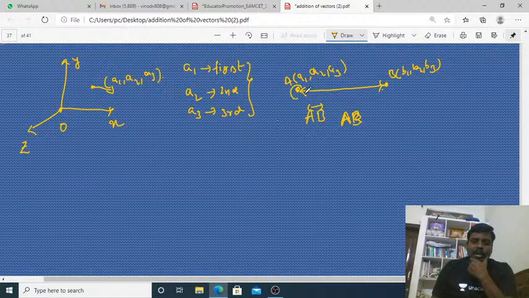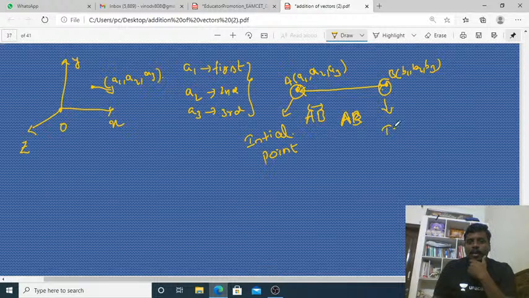The first point is the initial point, and the last point is the terminal point.